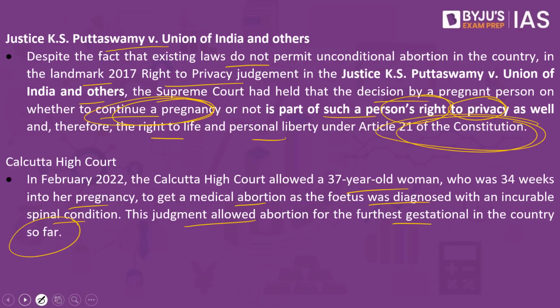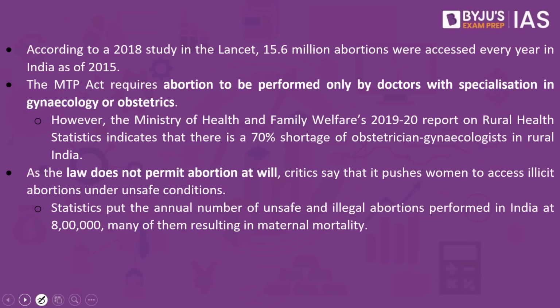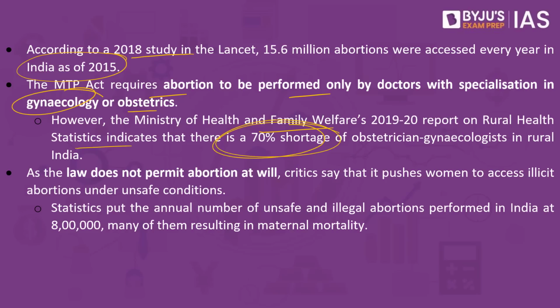What are the criticisms with respect to this law? According to a 2018 study in the Lancet, 15.6 million abortions were accessed every year in India as of 2015. The MTP Act recognizes abortion to be performed only by doctors with specialization in gynecology or obstetrics. However, the Ministry of Health and Family Welfare's 2019-20 report on rural health statistics indicates that there is a 70% shortage of obstetrician gynecologists in rural India.